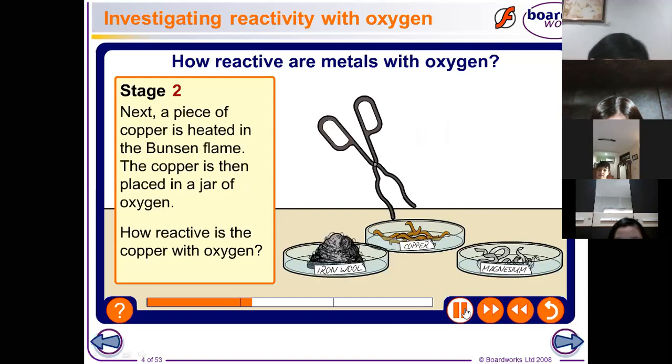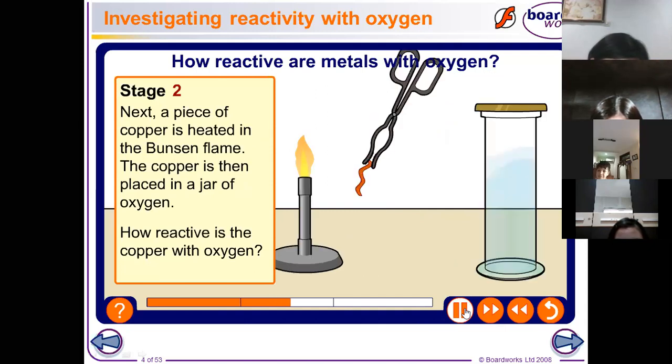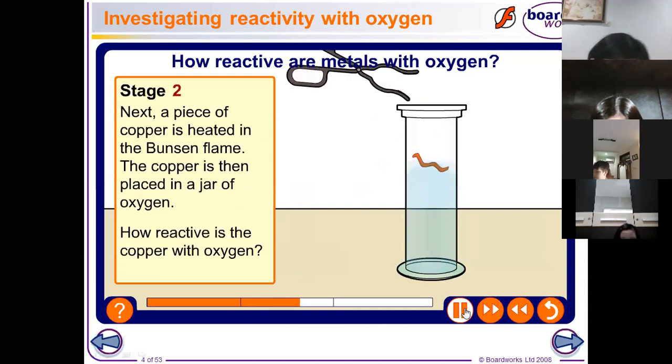The second one is the copper. Same procedure. The copper will be burned using the Bunsen flame, will be placed inside the jar of oxygen, and see what's the result. Okay, so you can see already the result of the magnesium and the copper, right?